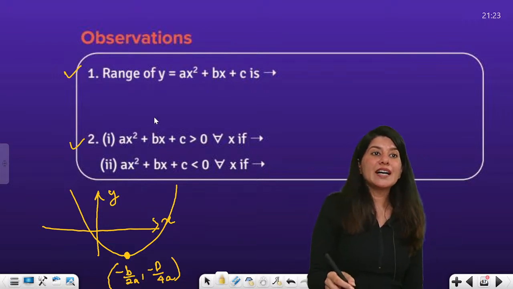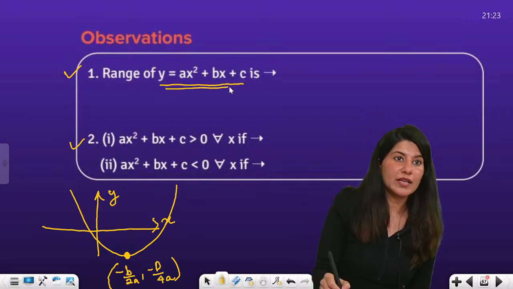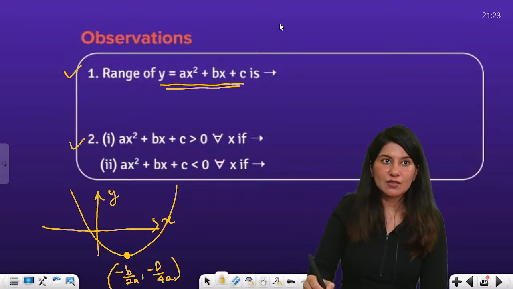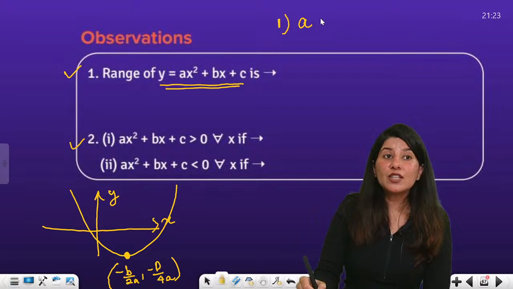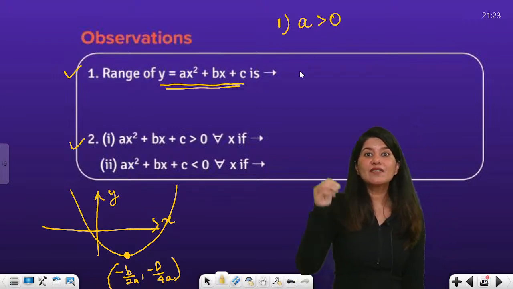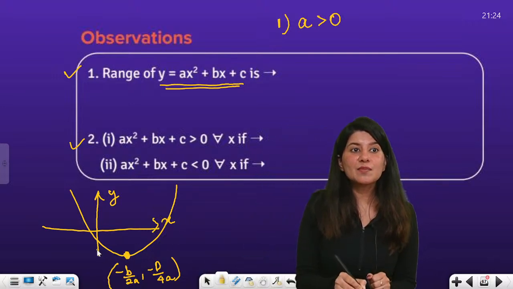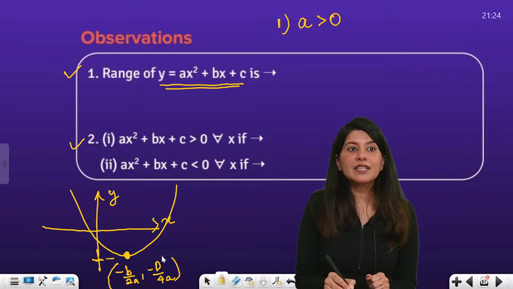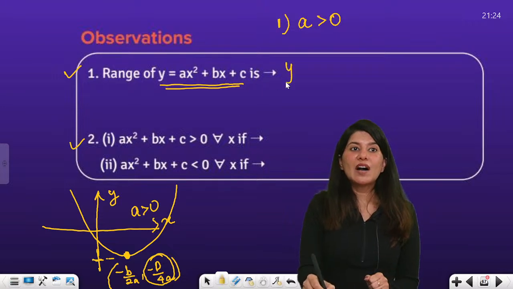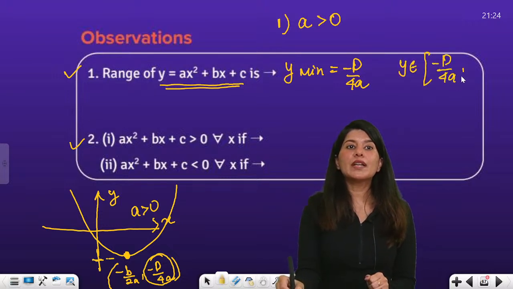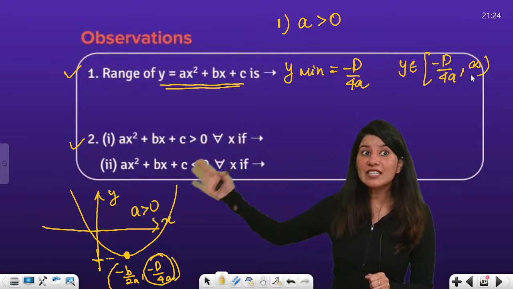Clear? Now what I'm asking you is the range of this parabola. So for the range of a parabola, I'm going to take 2 cases. First, when you have an upward facing parabola, that means the leading coefficient is positive, then the minimum value of y, this is the minimum value of y. Can you see? The y coordinate is this. So the minimum value of y in an upward facing parabola will be y equals minus D by 4a. So the range will be y belongs to minus D by 4a to infinity,